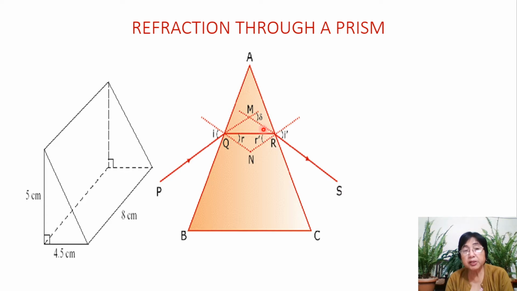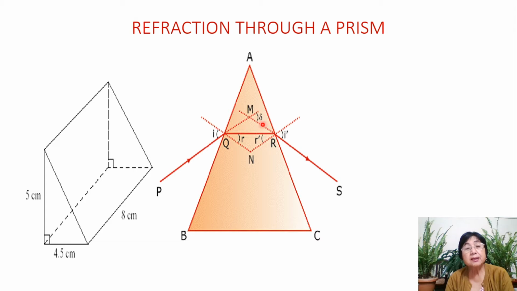If you look here, it forms an angle with the incident ray. So in the case of a prism, we do not simply get lateral displacement like in a glass block.